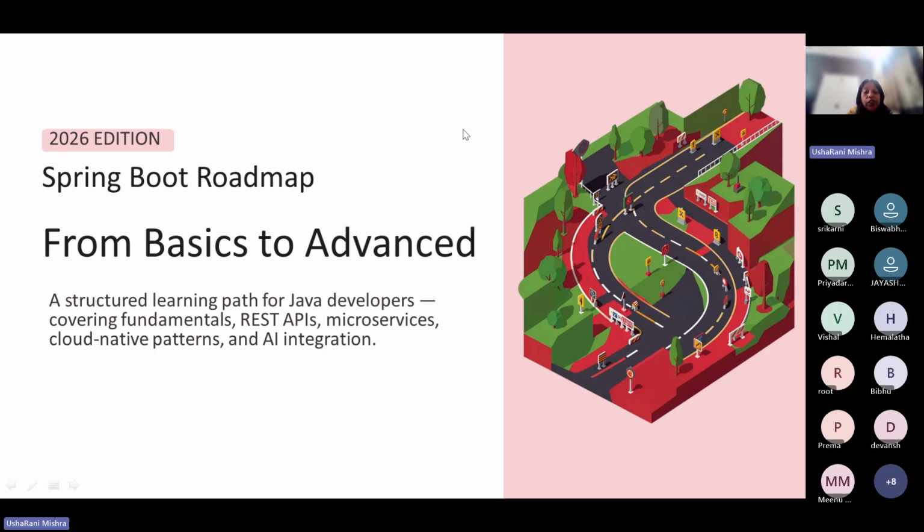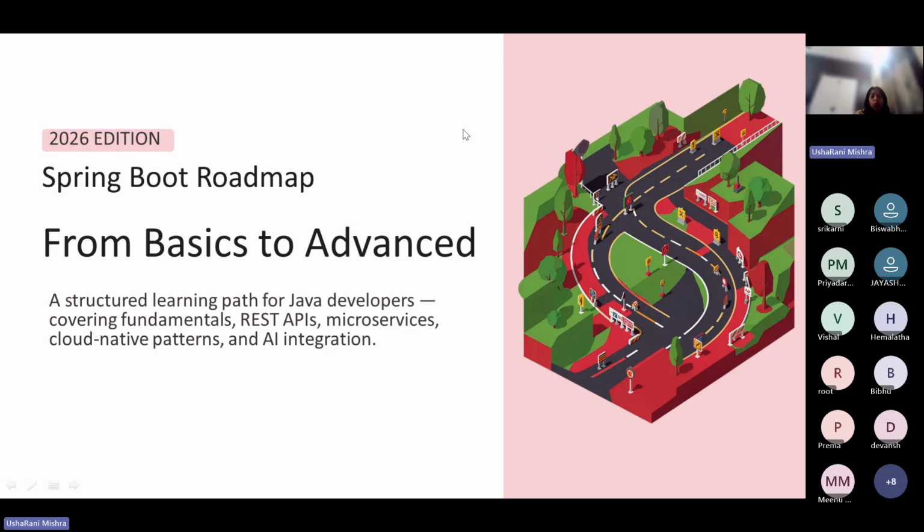Why? Can anyone tell me why microservice is needed? Any idea? Let us make this session very interactive, so that there is idea exchange from both sides, and it will help us exchange our knowledge.